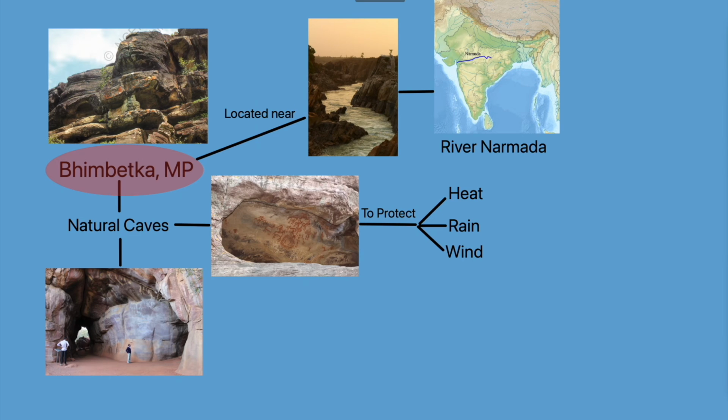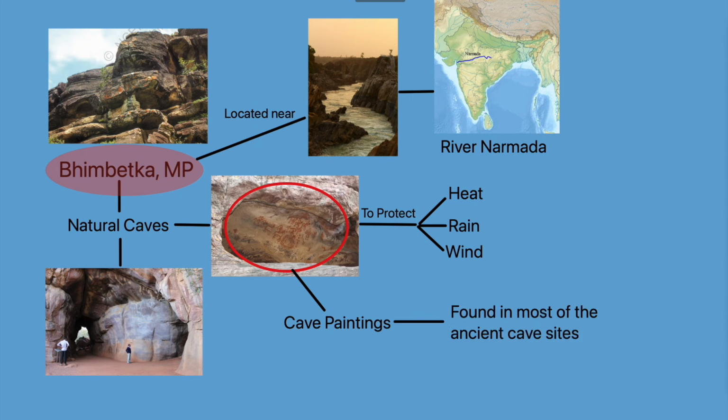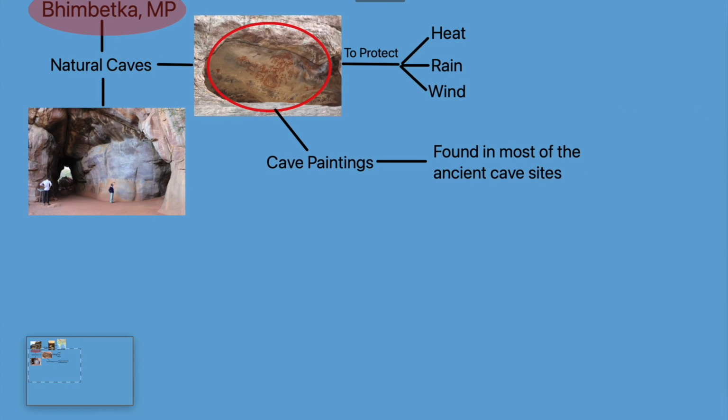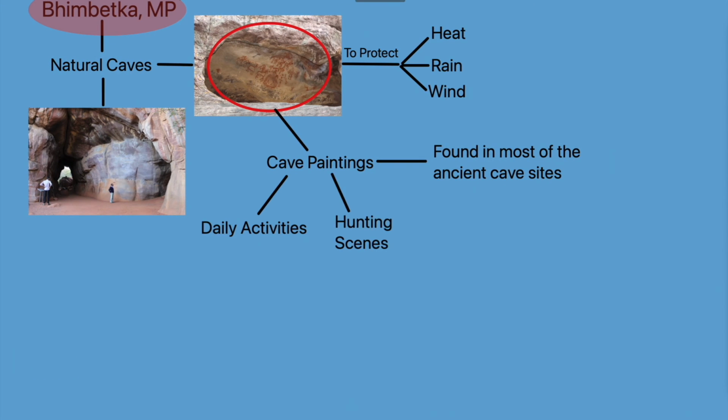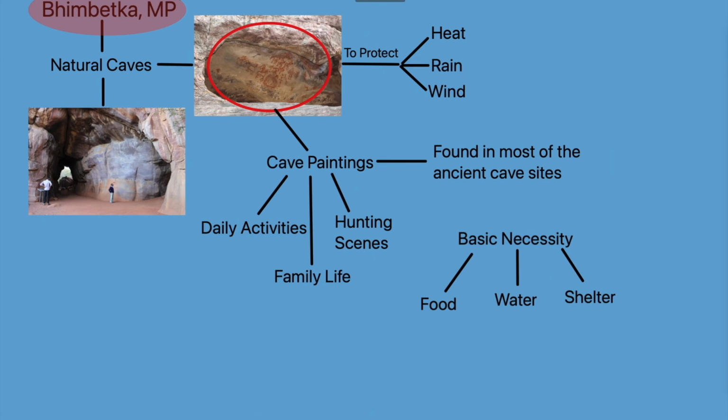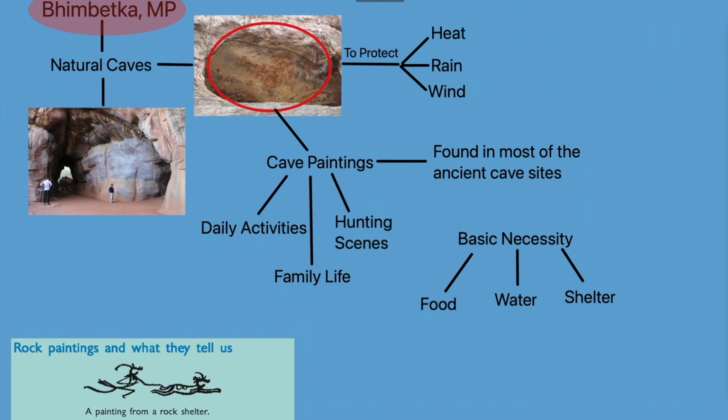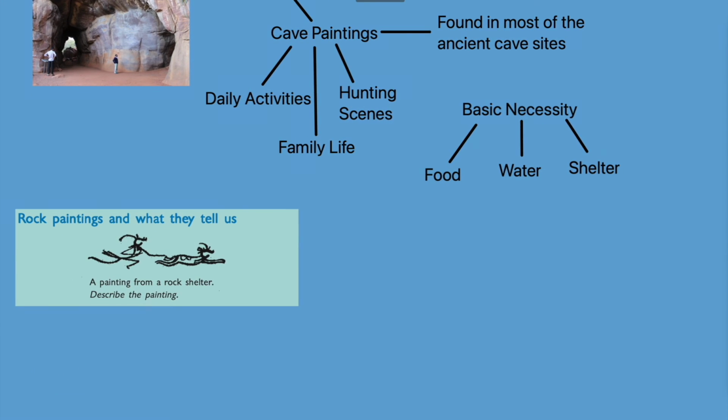Let me tell you one more thing here. Rock shelters in Bhimbetka have a beautiful collection of cave paintings on their walls. And this is true with most of the ancient cave sites, because people in those ages used to paint their daily activities, hunting scenes, family life, etc. on the cave walls in their free time after their basic necessities of food, water and shelter were fulfilled. Here in this picture, you can see a rock painting in which a man is running behind an animal to hunt it.